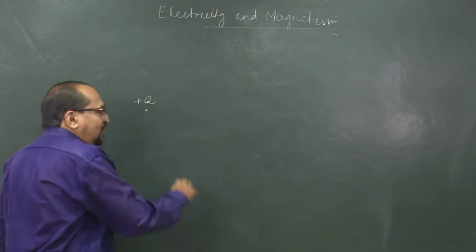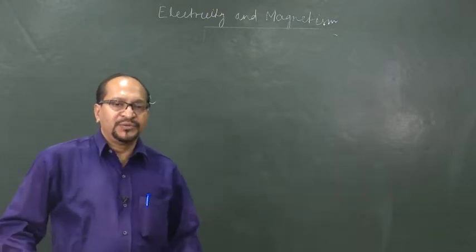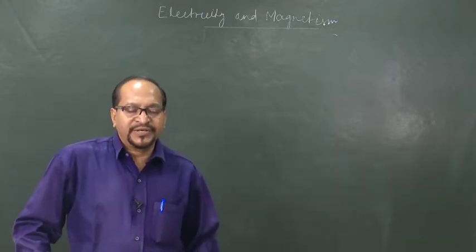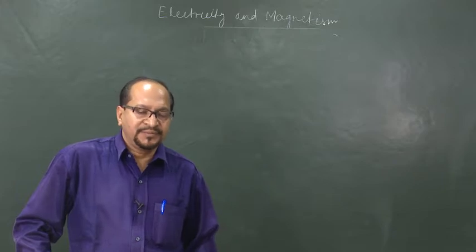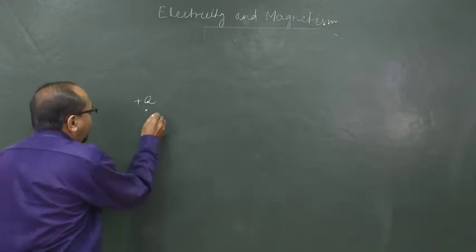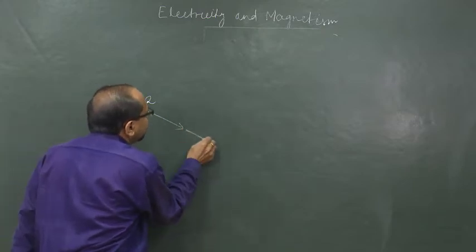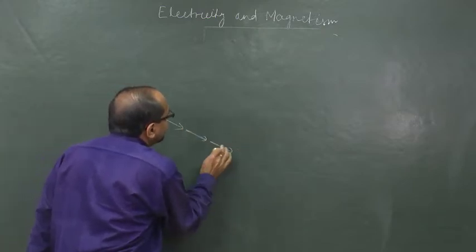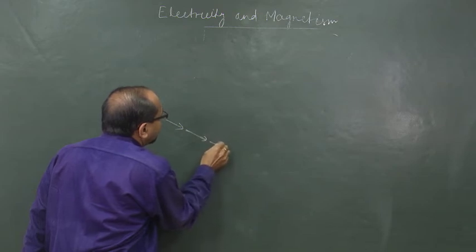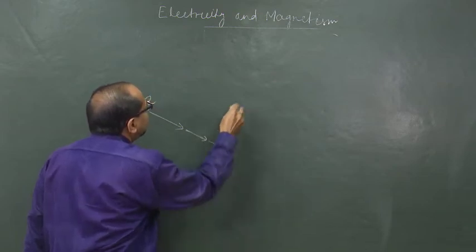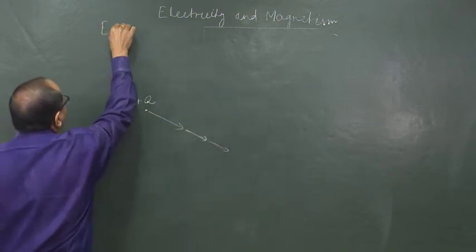say a point charge, which is a positive charge, and I draw the electric field due to this charge in a vectorial or pictorial form, then I must represent it like an arrow whose length gradually reduces as we move away from the charge, because the field is inversely proportional to r square.